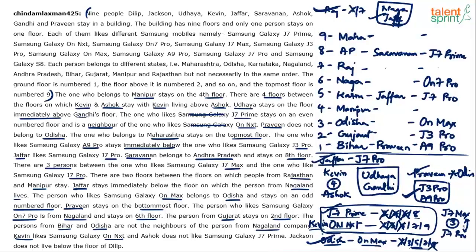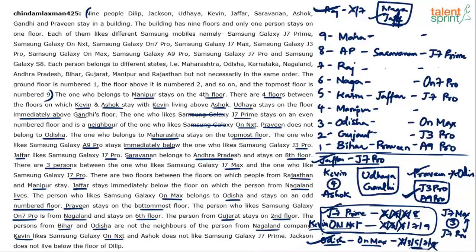See if you can use it. J7 Pro is fixed, right? J7 Pro is for 5th floor. We know that J7 Max and J7 Pro have got 3 floors between them. So try this. J7 Pro is here. 3 floors between them. 1, 2, 3. Can J7 Max come here? No. It is already blocked by A9 Pro.